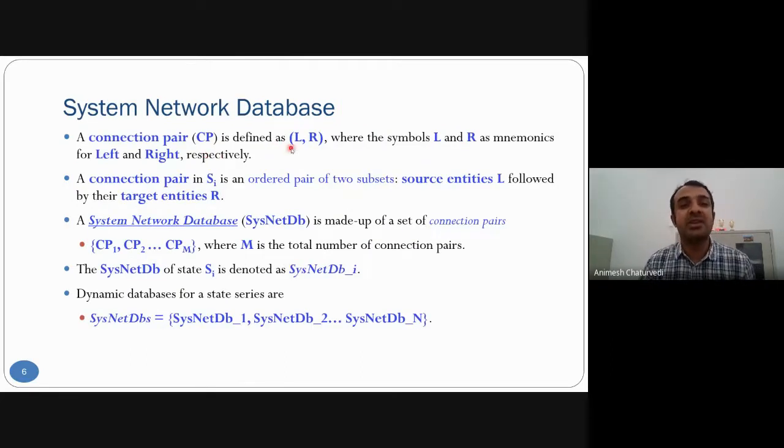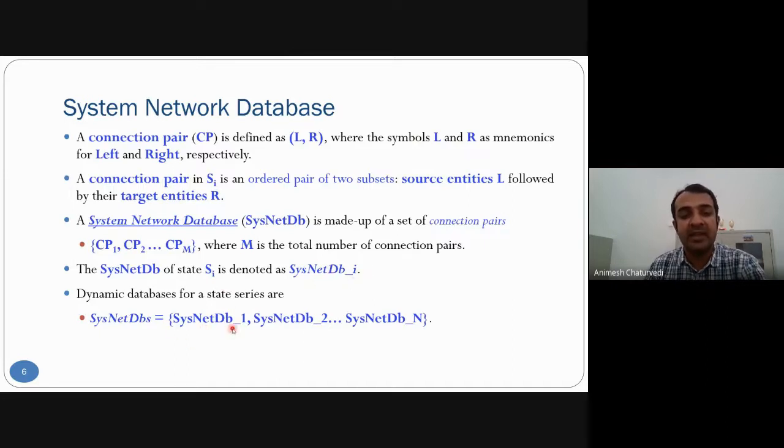Then we find stable rules, which have stability above the threshold, that is, minimum stability, min stab. Then a connection pair is defined over source entities and target entities, and a set could be created of those connection pairs that actually defines a sysnet DB. For the ith state, it is said to be sysnet DB i.